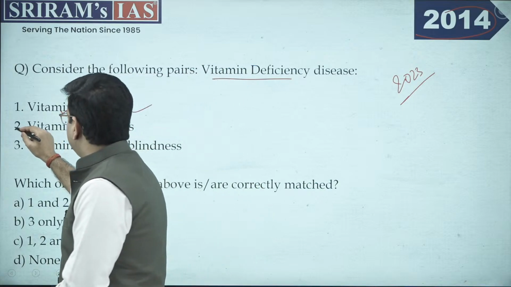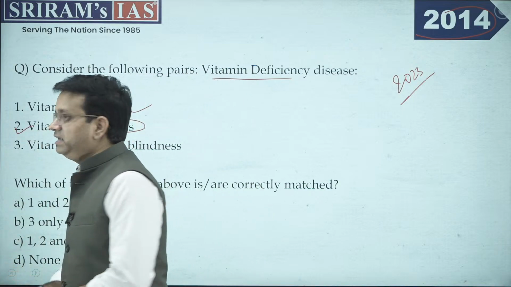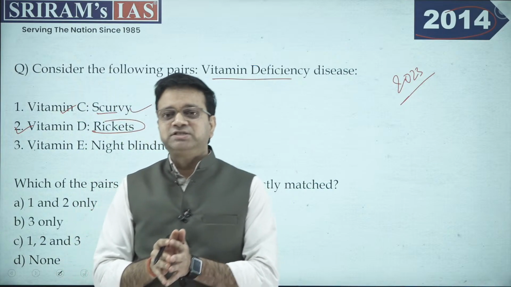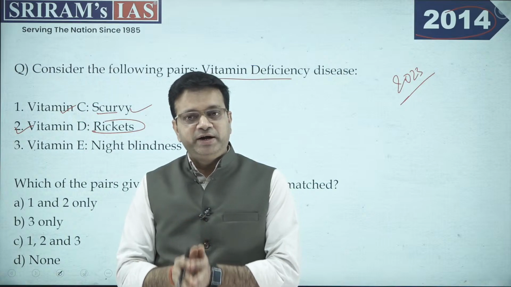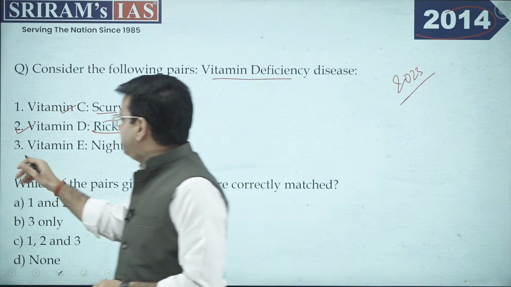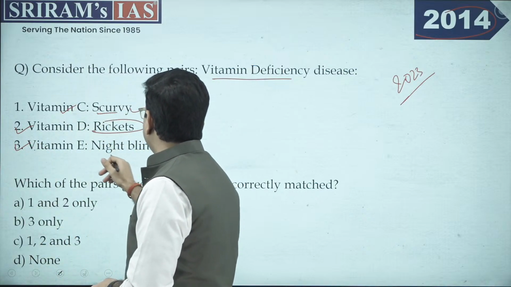The second is vitamin D, rickets. Definitely vitamin D helps in the strengthening of bone. If you do not have a sufficient amount of vitamin D in your body, it may ultimately lead to rickets. Now we have vitamin E, which is related to night blindness.